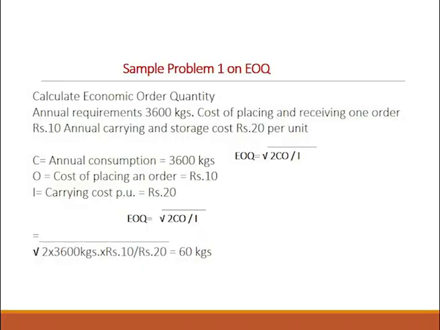The second part is related to economic order quantity. As I said, it is the ideal quantity which has to be maintained by the company without having to incur too much material cost. So, when you say economic order quantity, we have the formula EOQ is equal to square root of 2CO by I, where C stands for annual consumption, O is your ordering cost and I is your carrying cost. Let us take an example here. Annual requirement for a company is 3600 kgs.